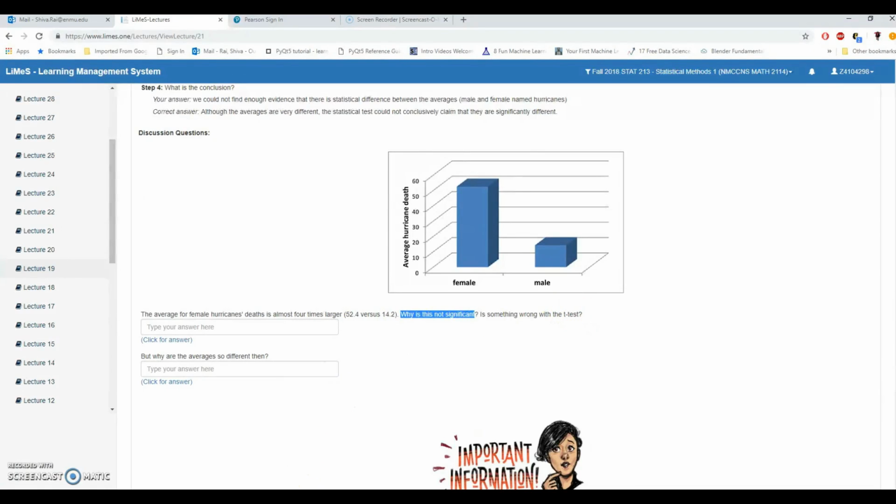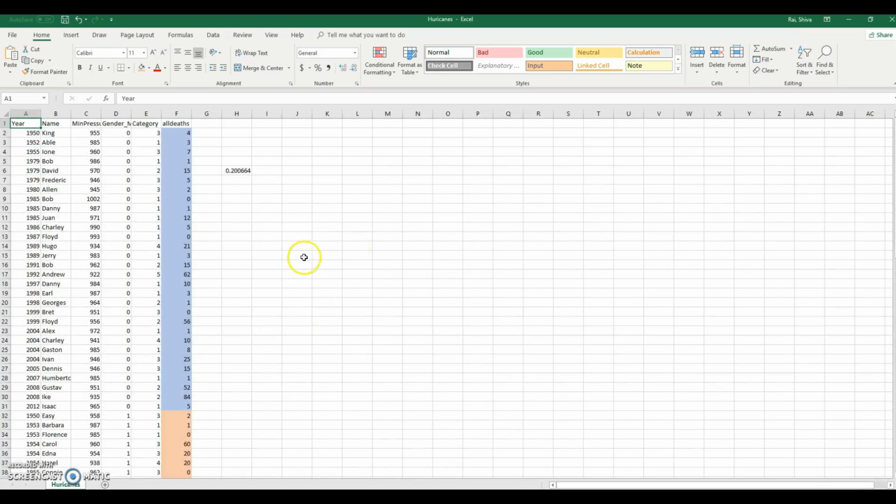So here, if you look at the data, number of deaths 4, 3, 7, 1, 5, 2, 15, 5, 2, 0, 12, 5, 0, and so on. And similarly, most of the hurricanes named female also incur similar number of death tolls, 2, 1, 0, 60, 20, 20, 200.